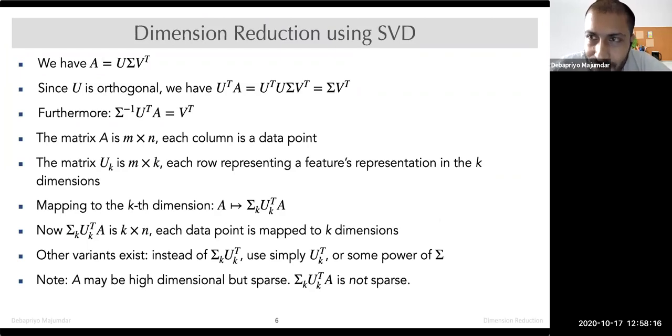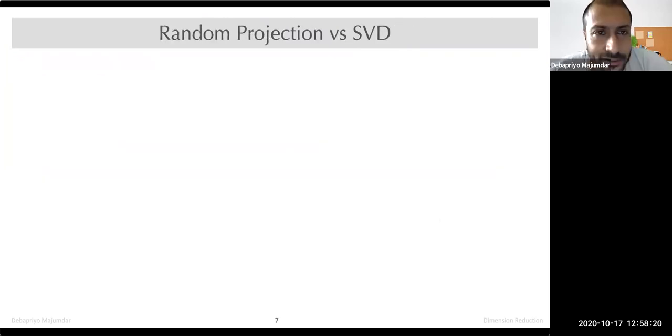All right, fantastic. So let's move on. Maybe we'll have some questions a little bit later. Let's just do a quick recap of random projection. I will actually not do a recap. Let's try to understand the difference between random projection and SVD.